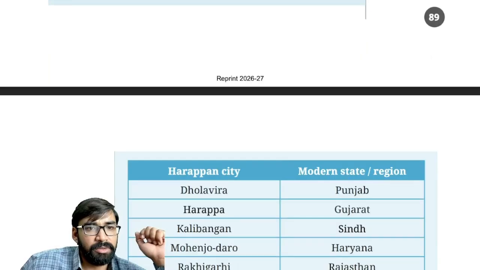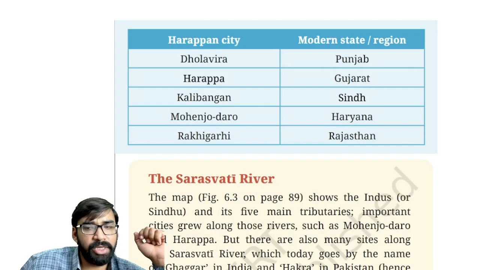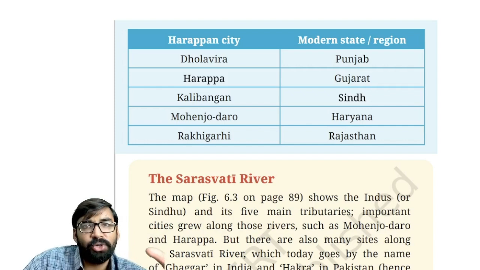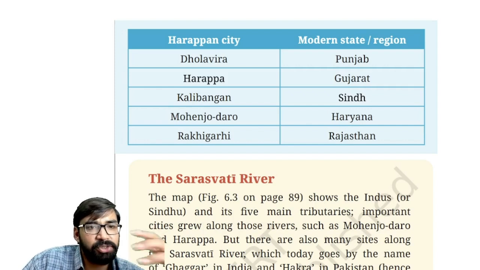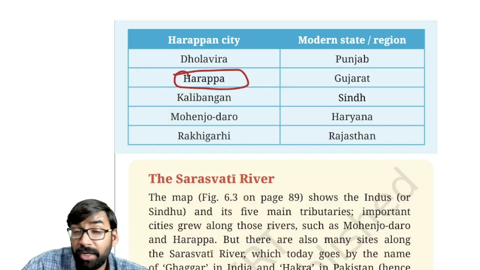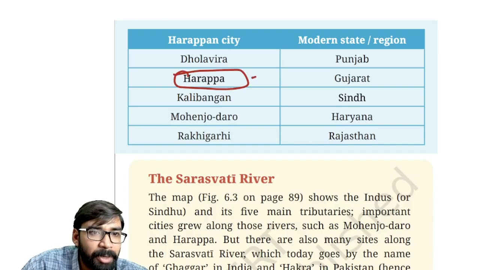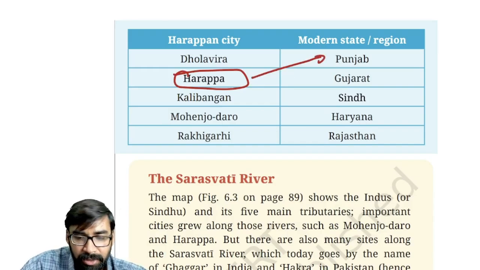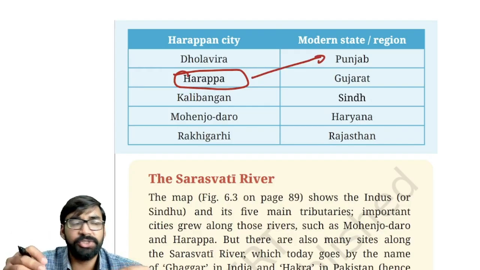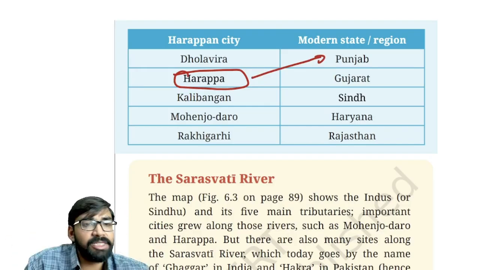Okay. So, as you can see here on your screen itself. Now, Harappa. This is a sort of master column which is given in the book. Harappa city is in the modern state where Harappa is present today, so it is present in Punjab, Pakistan. Clear? Now, why is it called the Harappan civilization? Why is the Indus Valley civilization also called the Harappan civilization?